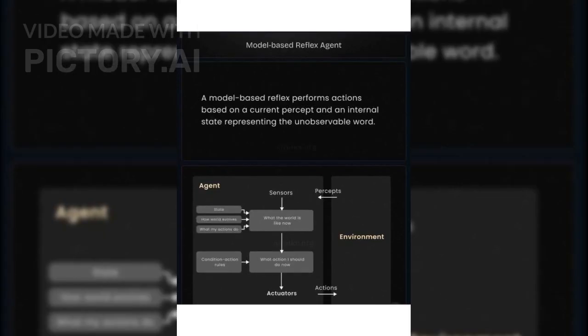Model-based reflex agents perform actions based on a current percept and an internal state representing the unobservable world. This allows them to consider how the world evolves over time.